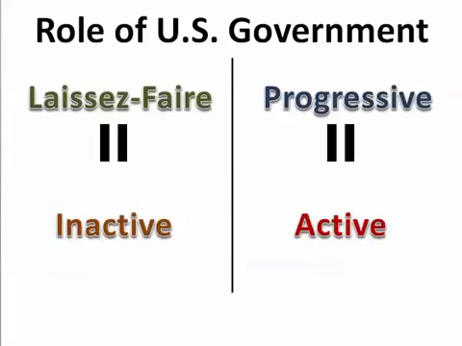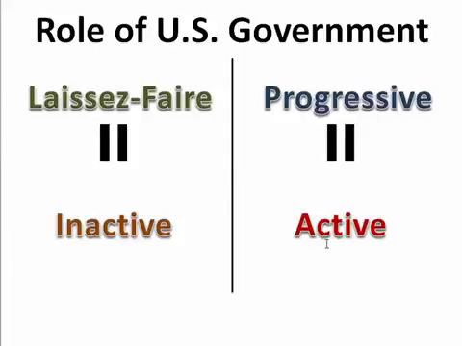So if we look at this visual representation, the role of the United States government, what was it? Under this laissez-faire policy, it was to leave it alone. Don't mess with trade, don't mess with business. Adam Smith said in his Wealth of Nations, be inactive. Don't do anything at all. And that's exactly what they did. And these problems surfaced under rapid industrialization, and then under rapid immigration and urbanization, the growth of these cities and overpopulation of them. The government stood back and did nothing at all. But during the progressive era, a group of people are going to come out and they're going to call for the government to change its role to being active, to do something about these problems.